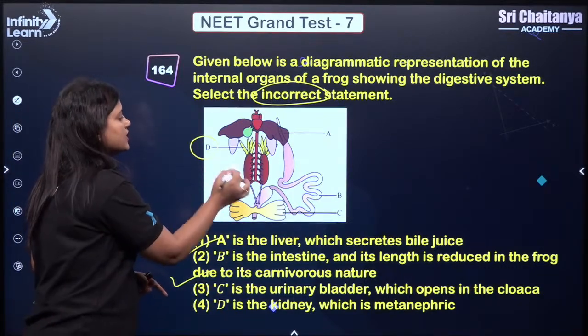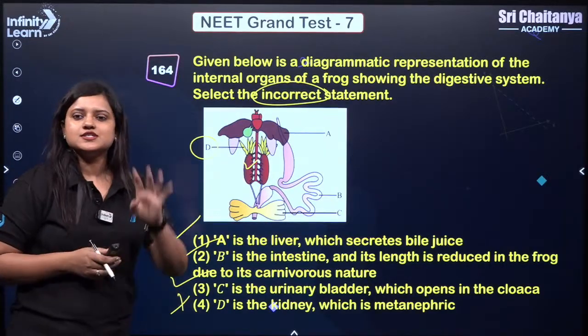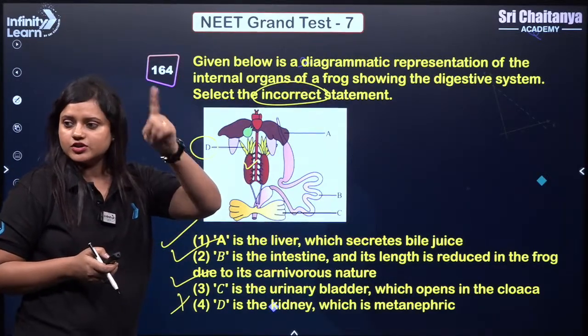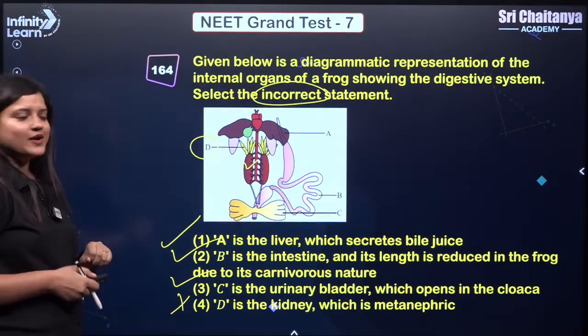So D is not kidney. This is kidney, right? Okay. So what is wrong and incorrect is 4. So it's not 2. It's 4.